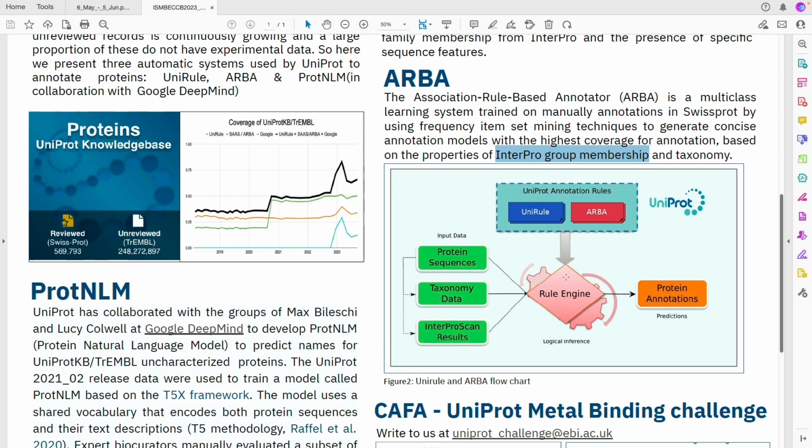Both these rule-based methods are fed to a rule engine, which takes protein sequences, that is SwissProt, to learn from, and TrEMBL to apply the predictions on, taxonomy data from NCBI, and InterPro scan results, which are provided to us by InterPro, which gives us the mapping between InterPro signatures and the UniProtKB records. The rule engine will apply these rules and generate predictions, which will be applied to TrEMBL mainly.